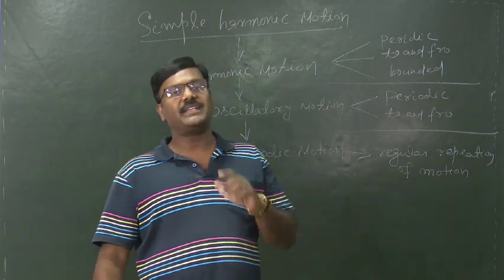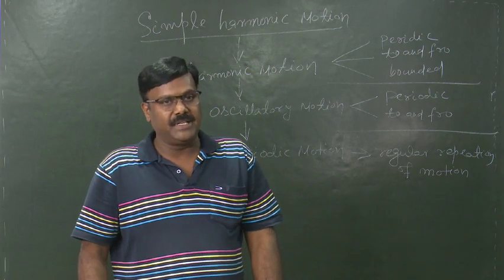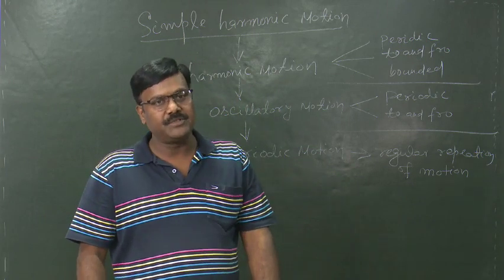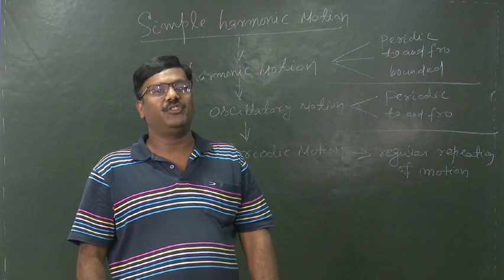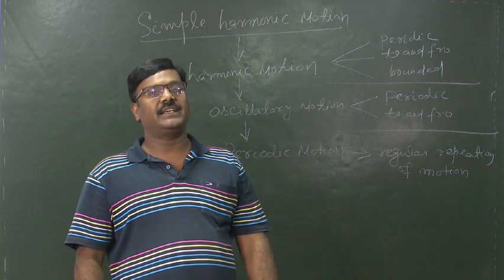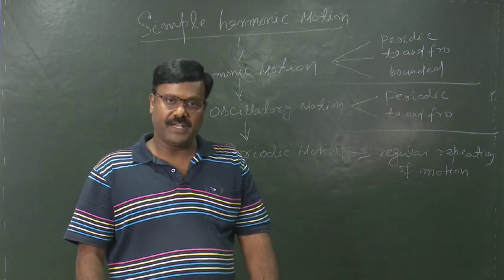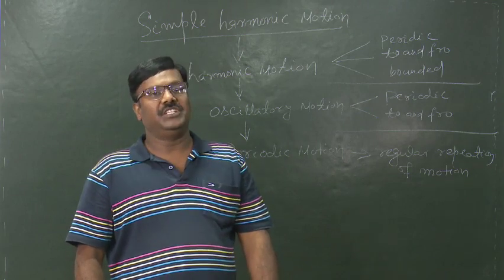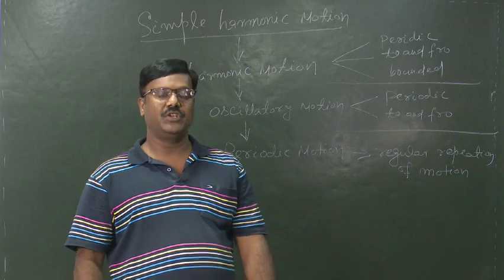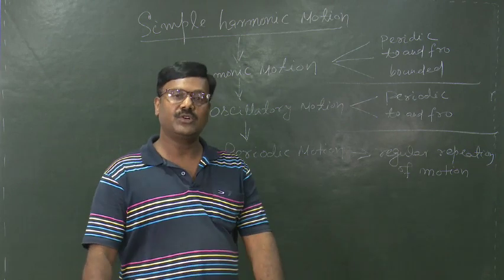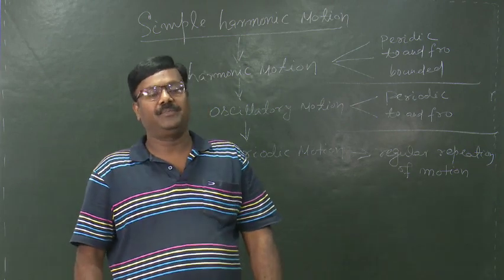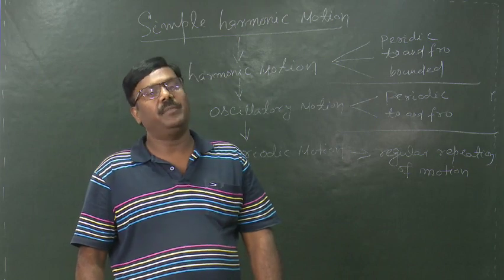And to express harmonic motion mathematically, we have to take the help of trigonometric functions like sine, cosine and their combinations, because out of these 6 trigonometric functions, only sine and cosine functions are periodic and bounded.